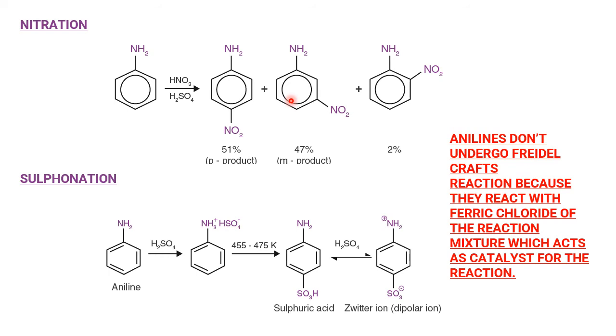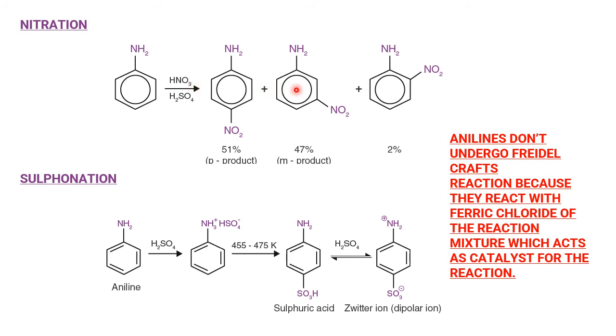What I said just now, the aniline group is ortho para directing. But why does meta form here? Kindly think. In the case of aniline or aromatic amine, when we carry out nitration in the presence of two strong acids, what happens? Because of the lone pair of electrons available on the nitrogen, the nitrogen immediately accepts a proton from the acid and converts into what? Anilinium ion. And this anilinium ion is highly meta directing. Because of this reason, in the case of nitration only, meta is also expected.